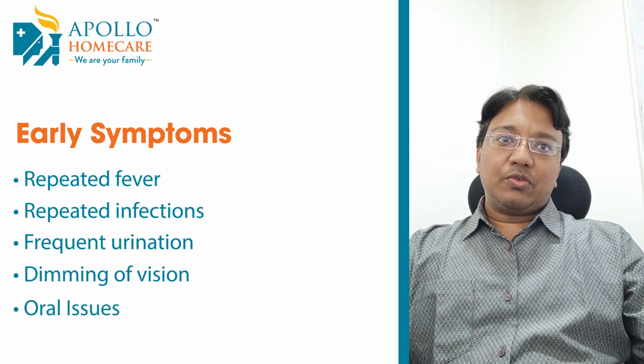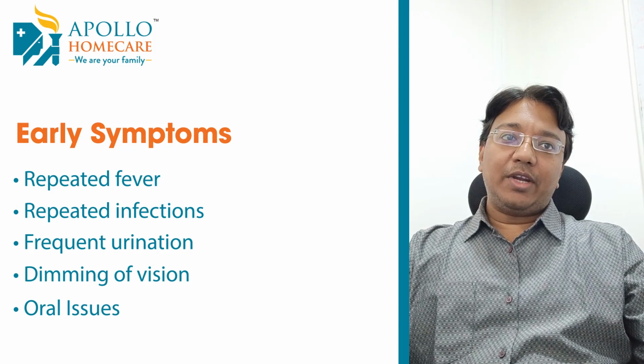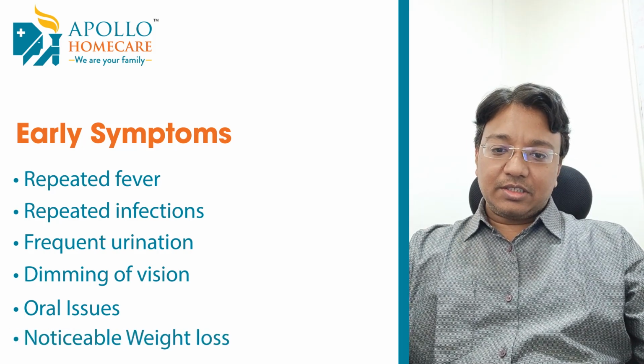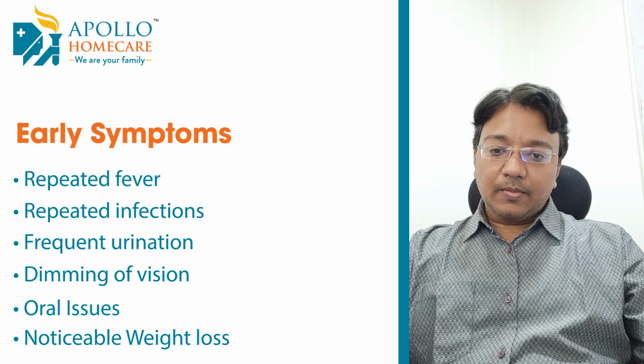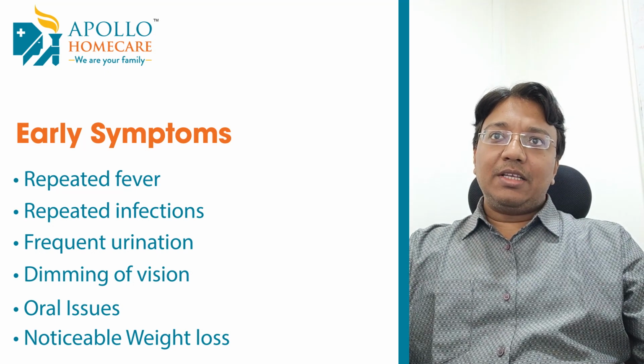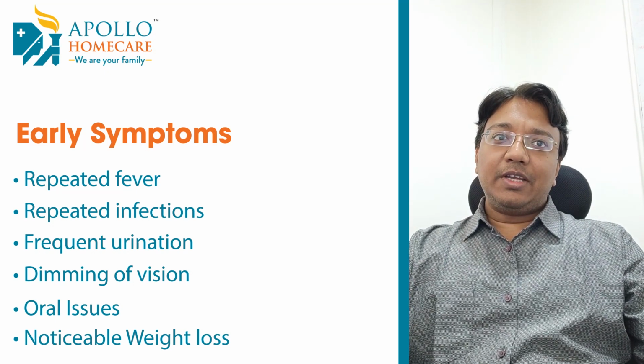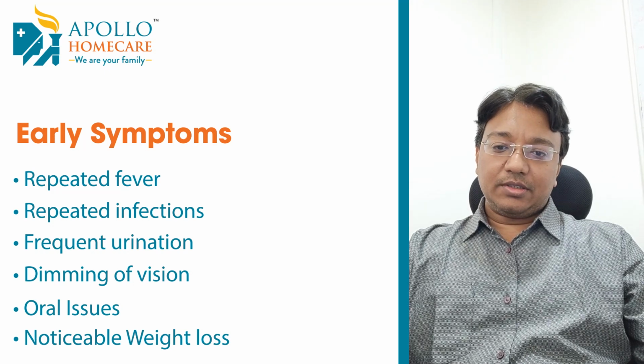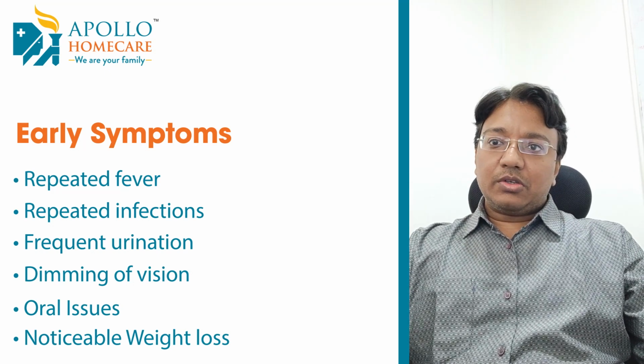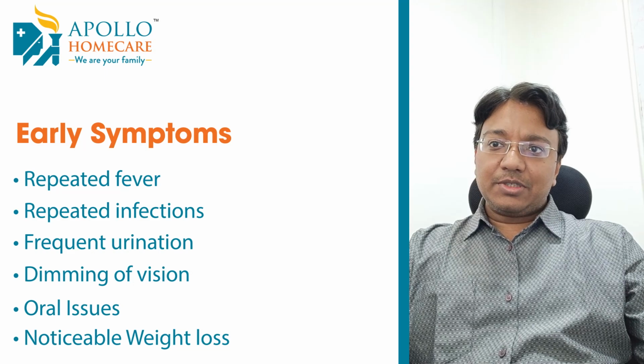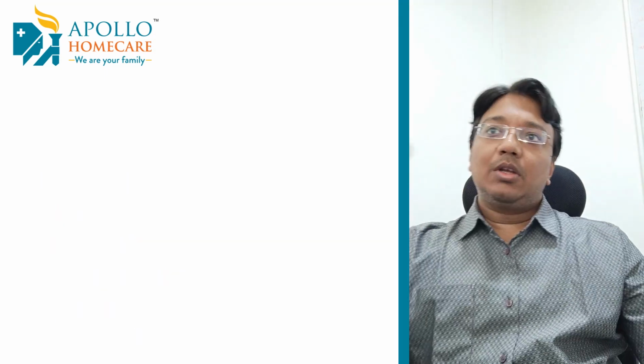Increased thirst and unexplained loss of weight are also symptoms to watch out for. Once into diabetes, the symptoms vary according to the organ affected.